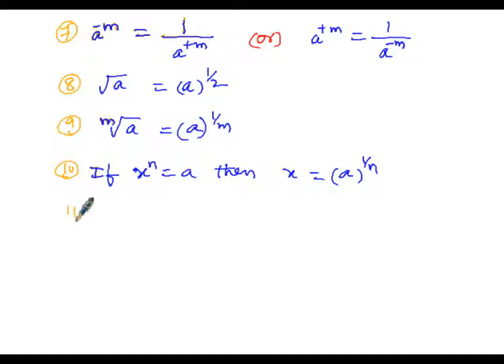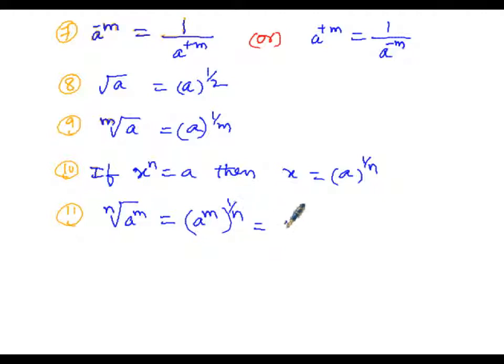Then 11th one, nth root of a power m is equal to, say under root it is a power m, let us write a power m as it is, but nth root is removed, we will write it as to the power of 1 by n, that is in the form of a to the power of m whole to the power of n type.